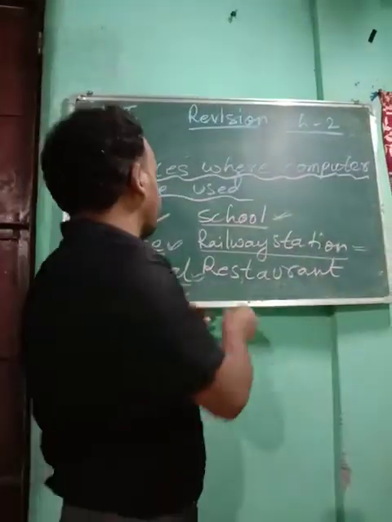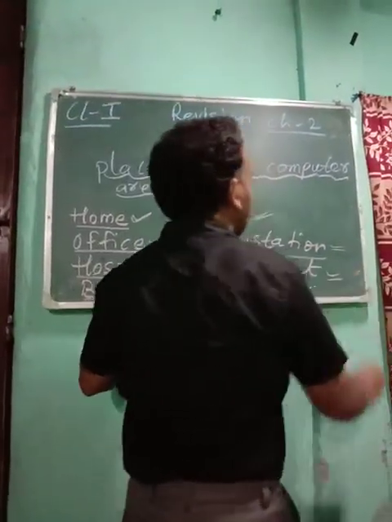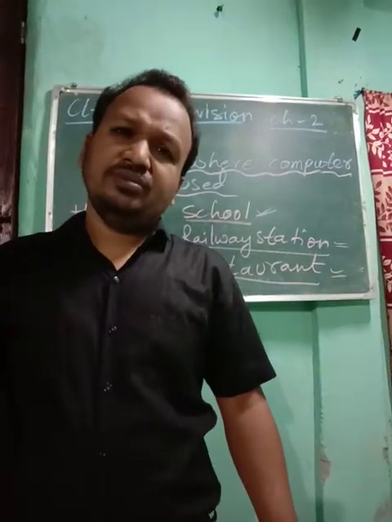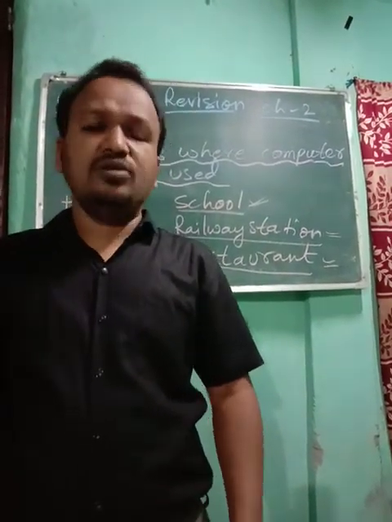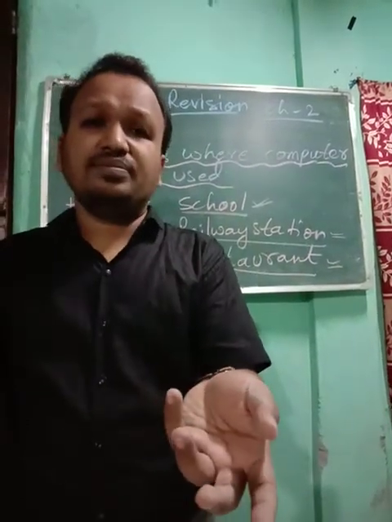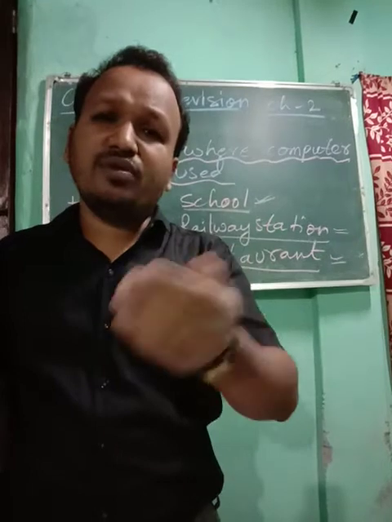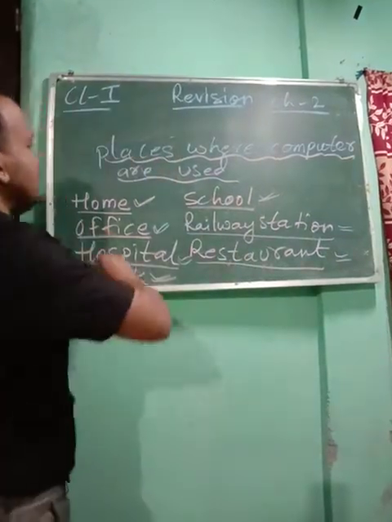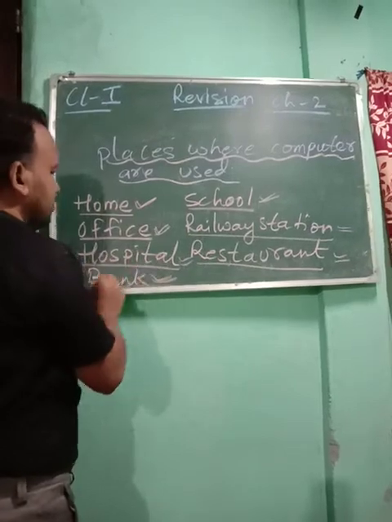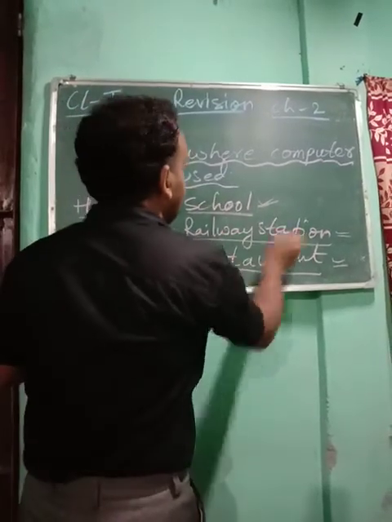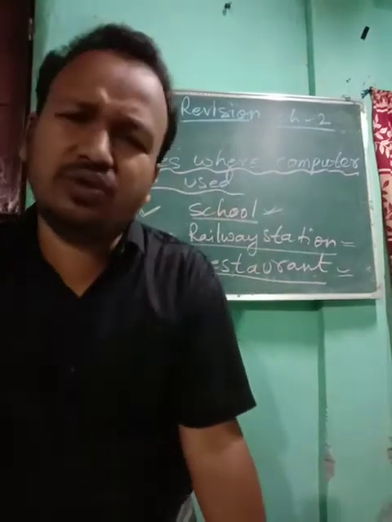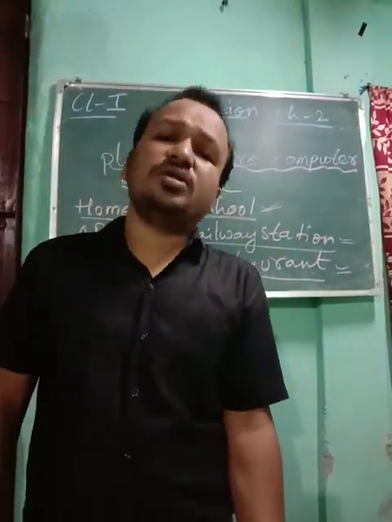Next, restaurant. You see children, when you go to a restaurant and order anything, those records are in the computer. When you pay, the bill comes out from a computer. So you see, these are the places where computers are used: home, office, hospital, bank, school, railway station, and restaurant. So they are different places nowadays. Wherever you go, computers have become very important.